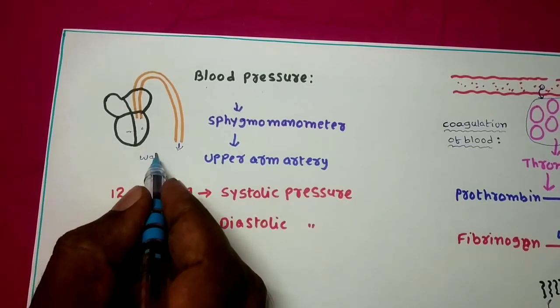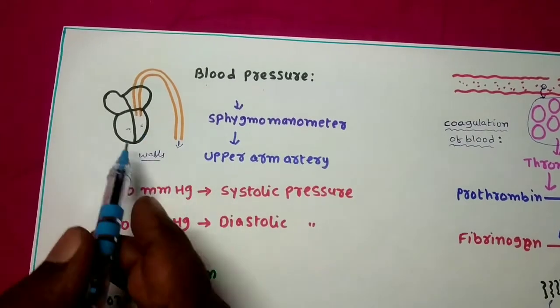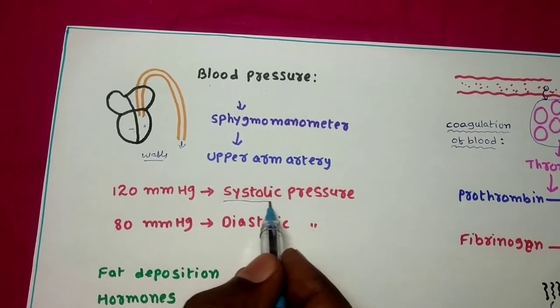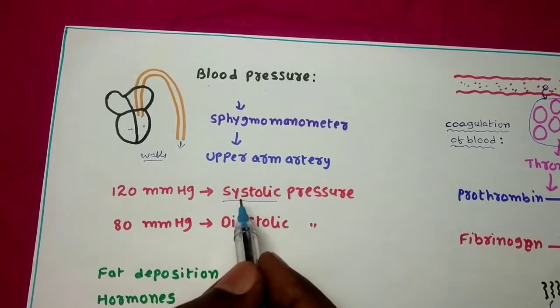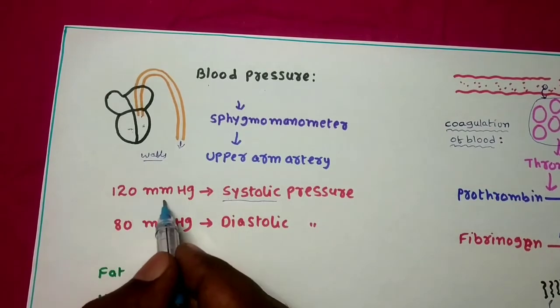When the pressure is caused by the ventricular walls, due to the contraction of ventricle, the pressure produced on the blood is called systolic pressure, because the contraction of the ventricles is called systole. So systolic pressure is 120 mmHg.